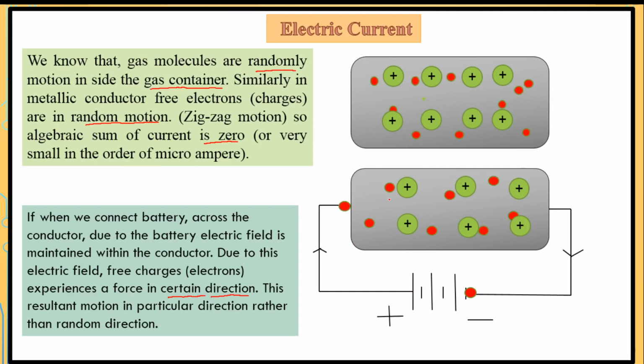So here what will happen? Here we have connected the conductor across the battery. The electrons are moving, but the positive charge remains there. So we can say that only the free electrons are moving inside the conductor.